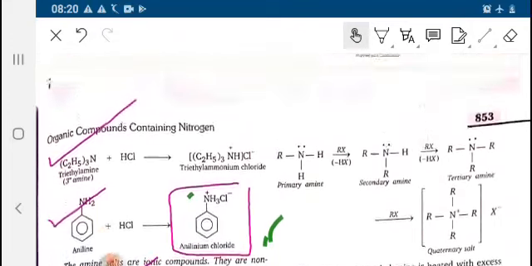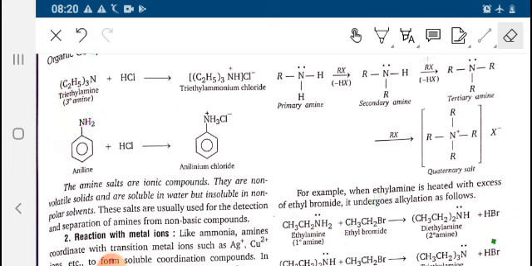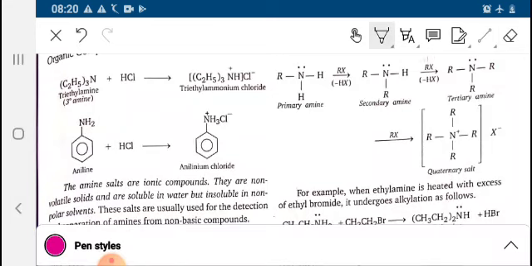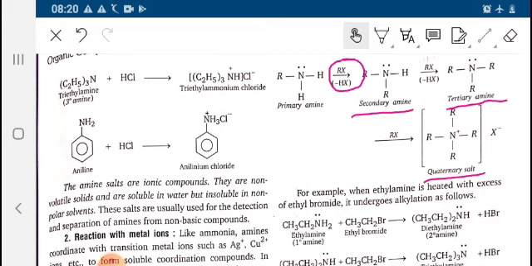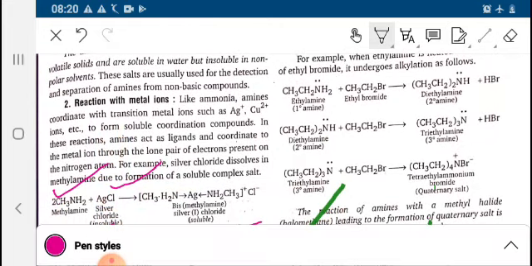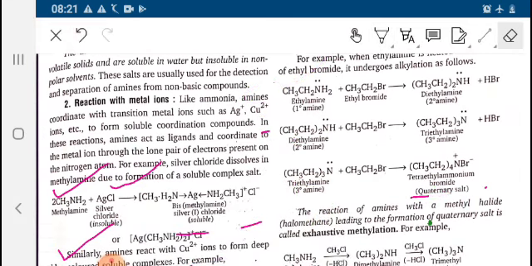See, this is the 1 degree amine and it is undergoing the alkylation process. It is reacting with the alkyl halide, that is RX, forming a 2 degree amine, which on further reaction forms a 3 degree amine and then a quaternary salt. An example can be taken: ethylamine can be converted to a quaternary salt. So this is step 1, step 2 and this is step 3. Within these 3 steps the 1 degree amine has been converted to a quaternary salt.